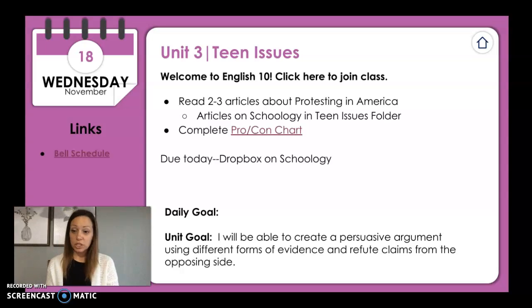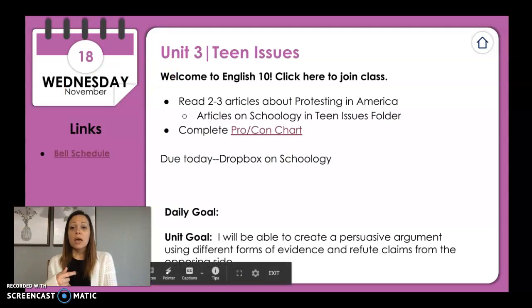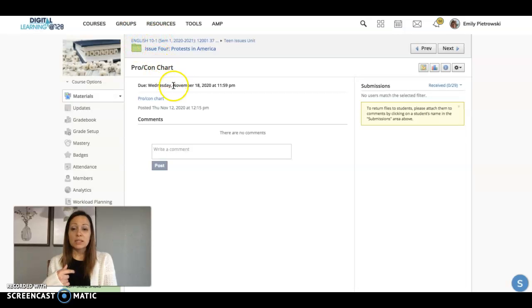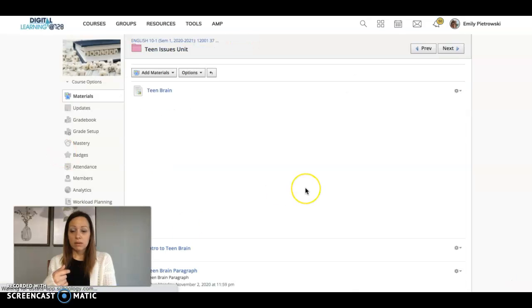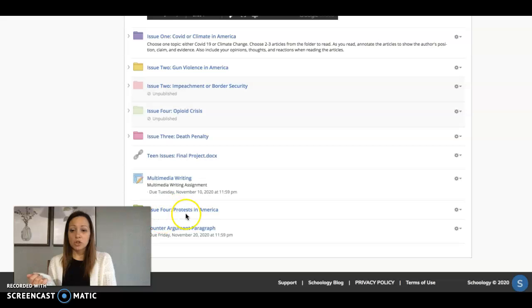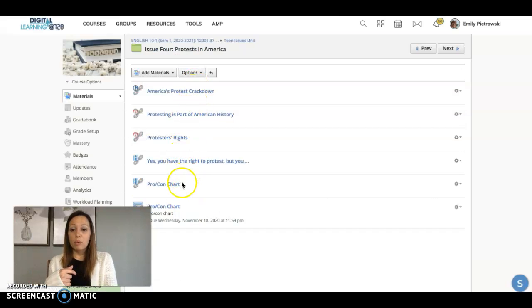Today we are going to switch gears from the death penalty to protesting in America. So what you need to do today is go to Schoology and click on the Teen Issues unit. Inside the Teen Issues unit, you will find issue 4, which is protests in America. So click on that, and then it'll bring up a bunch of articles.